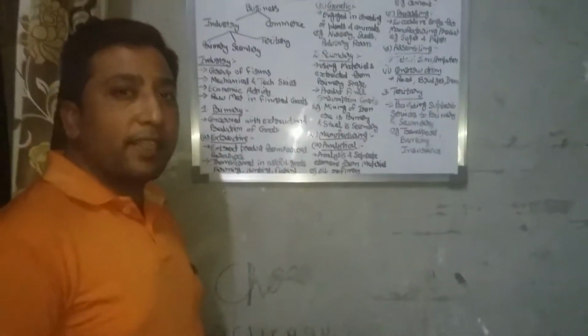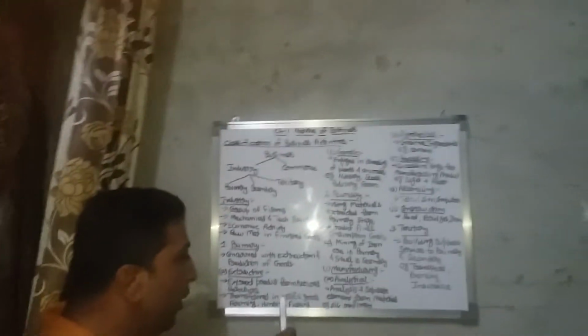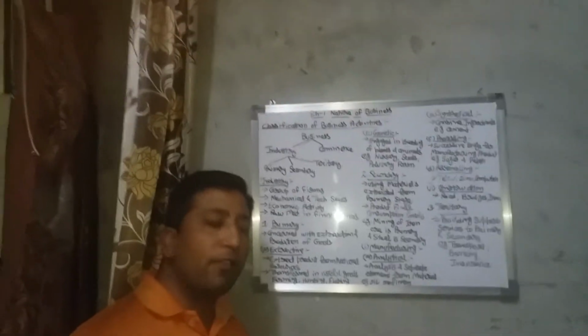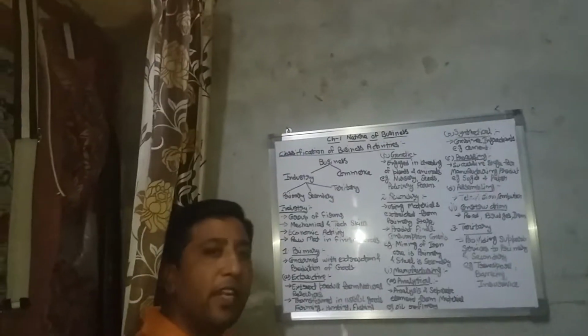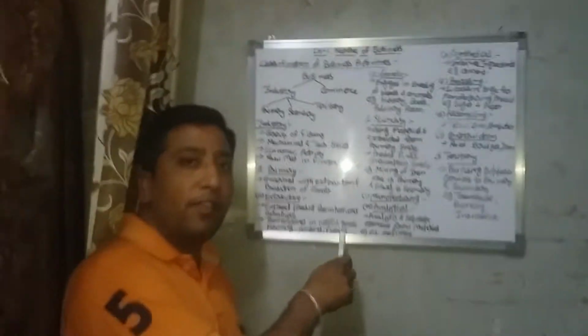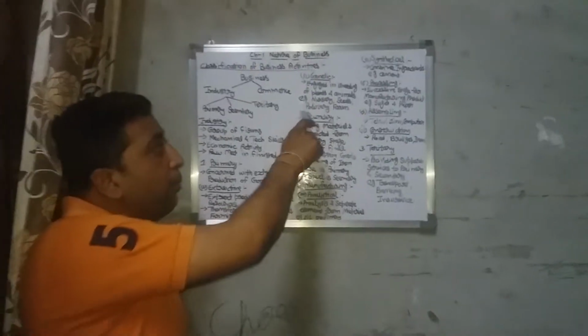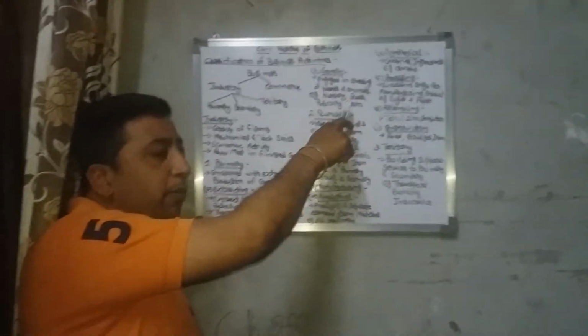First one is extractive industries. Extractive industries extract product from natural resources. Means these kinds of industries create the product from natural resources. They transform the raw material into useful product, like farming, hunting, fishing, etc. Second one is genetic industries. Genetic industries are those industries which are engaged in breeding of plants and animals, for example, nursery, seedlings, poultry farming, etc.